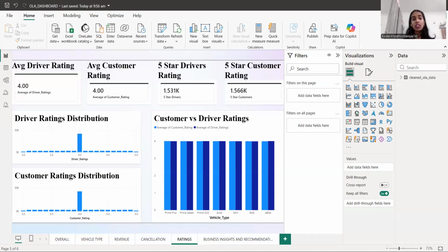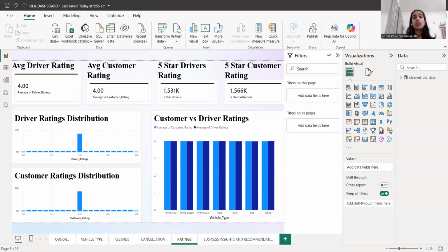Customer and driver ratings are consistently high and perfectly aligned across all types of vehicles, like I told before, which indicates strong service quality, and the lack of variation suggests a standardized user experience, which needs to be observed based on the service categories.